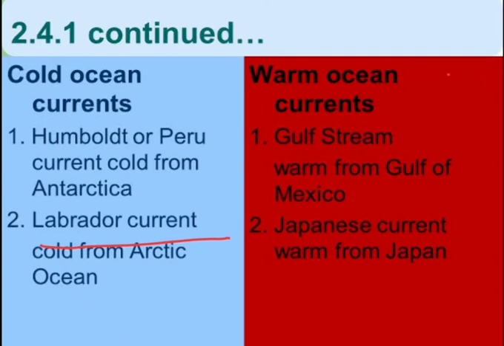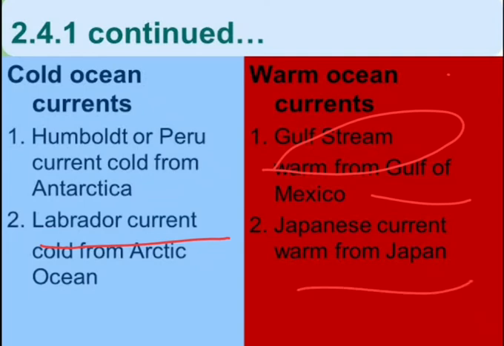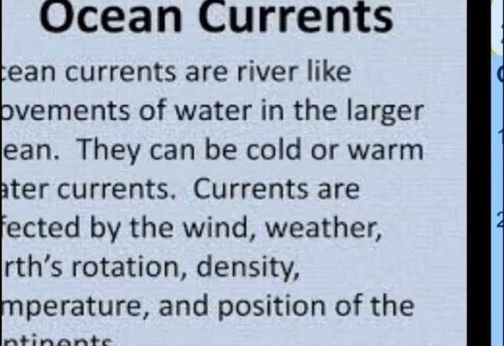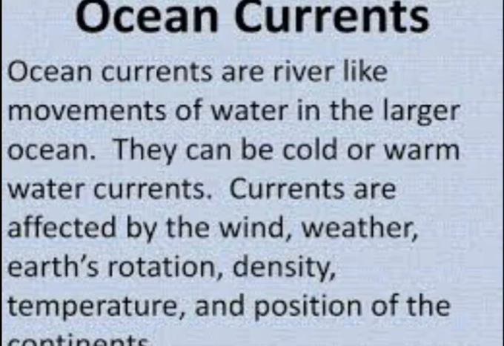And if you talk about the warm ocean currents, the example is the Gulf Stream, warm from the Gulf of Mexico. Which stream is your warm ocean current? Gulf. Okay, and then the Japanese current, which is also a warm ocean current, from Japan. So the ocean current influences the temperature conditions of the area. What does it influence? Yes, the temperature conditions of the area.